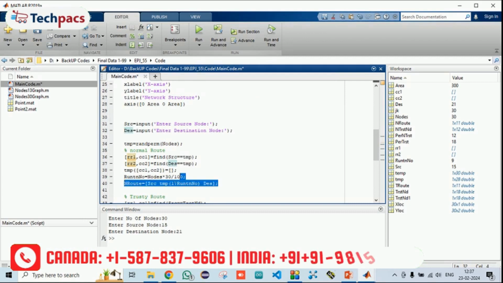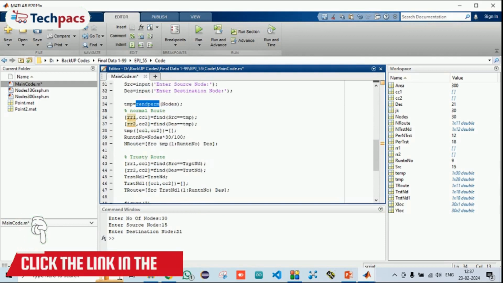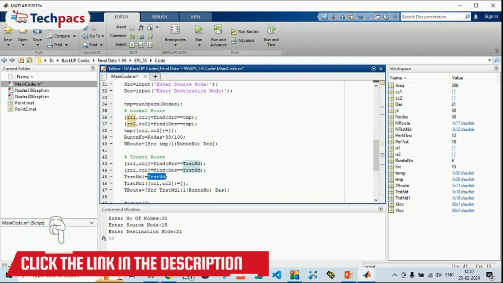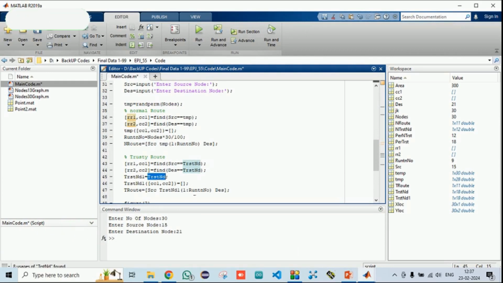This is the random route that we select on the basis of a node that is near, a random node from the source to the destination, to form the path. And for the trustworthy one, we calculate the trust, assign the trust factor, and on that basis we finalize the route.